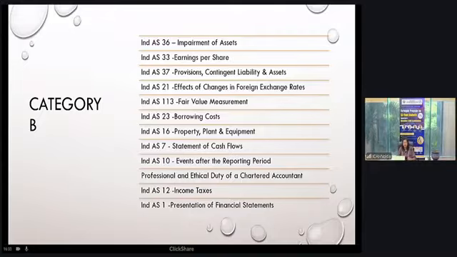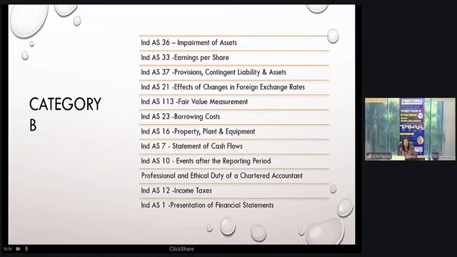Then Ind AS 21: one amendment is there regarding lack of exchangeability, which has already been explained by sir. Besides that, the effects of changes in foreign exchange rates have to be taken care of when you are doing your group accounting, and also in the books when you are shifting from functional currency to presentation currency, or from foreign currency to functional currency. Whether it is a non-monetary item or a monetary item determines what rate to be used. In case of non-monetary items, you have to use the historical rate or the rate at the time of transaction, while in case of monetary items, you have to use the closing rate.